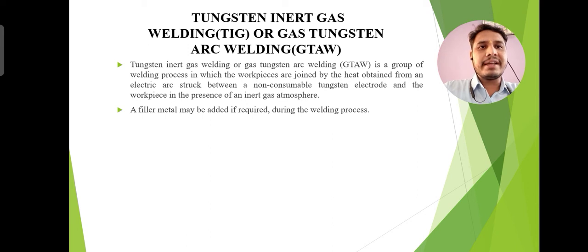The basic difference between MIG welding and TIG welding is that here you will use the tungsten electrode. Tungsten inert gas welding or gas tungsten arc welding is a group of welding processes in which the workpieces are joined by the heat obtained from an electric arc struck between a non-consumable tungsten electrode. You have to keep in your mind that in tungsten inert gas welding we will use a non-consumable tungsten electrode.